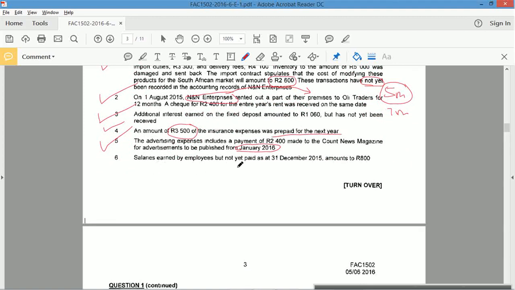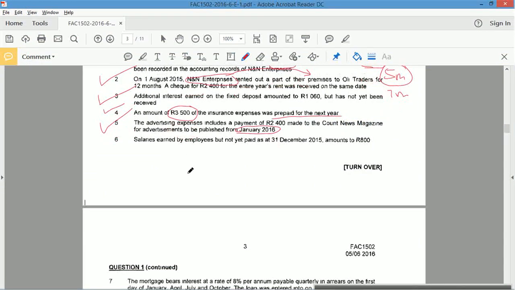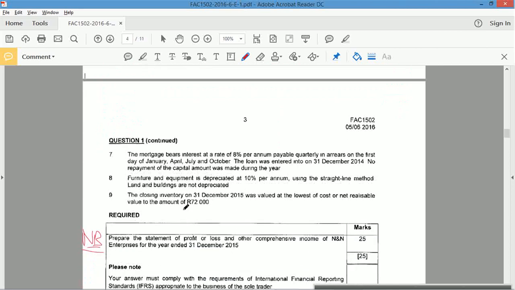Right, number 6. Salaries earned by employees not yet paid. If it's not yet paid, it's an accrued expense. It needs to be included. So salaries must go up by 800. Plus 800. Tick that.